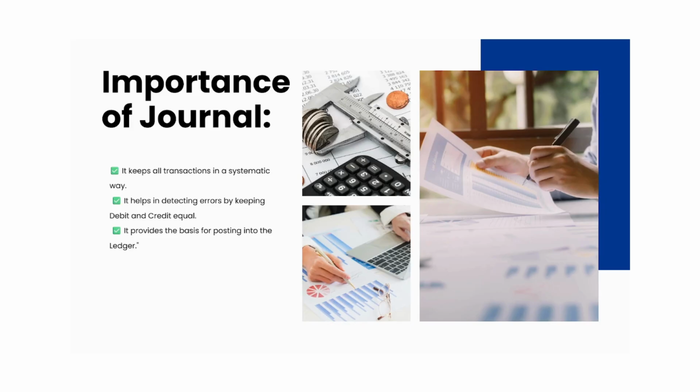It also helps us detect errors by keeping debit and credit equal. Every transaction has a debit and credit effect. In one transaction, one account is debited and another is credited, because the double entry system rule is that debit and credit should be equal. So if we make journal entries and debit and credit are not equal, then we can detect errors.